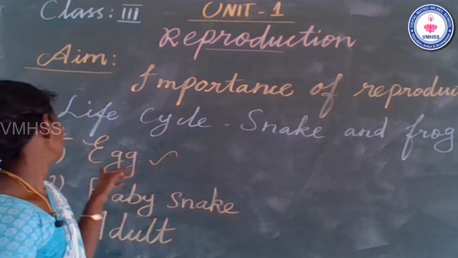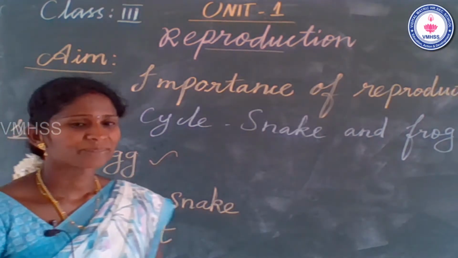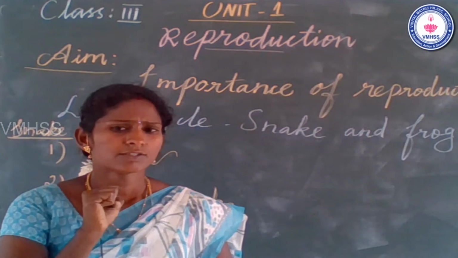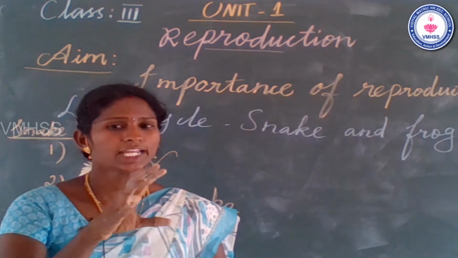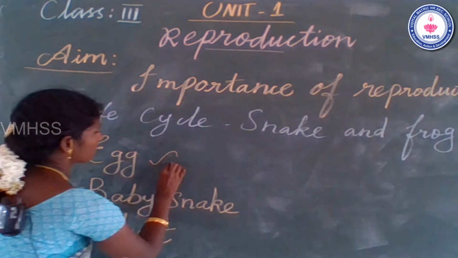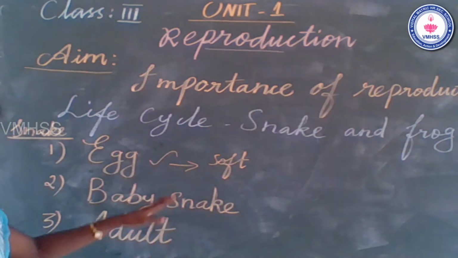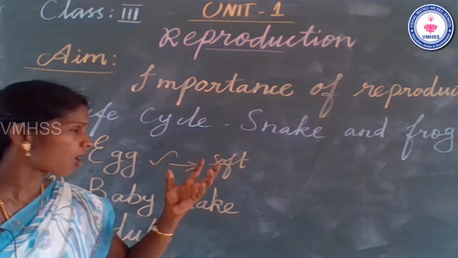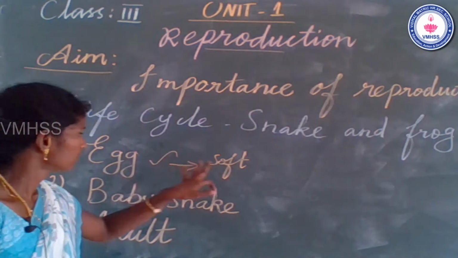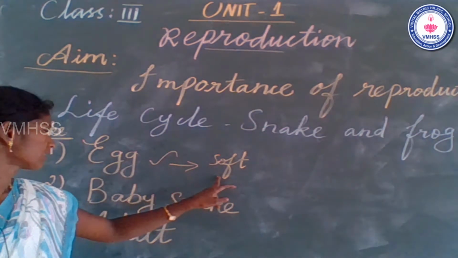Yes, very good. The snake's eggs are white in color and look very soft, like leather. The bird's eggshell is very hard compared to the snake's egg.